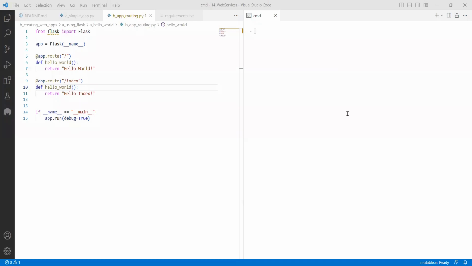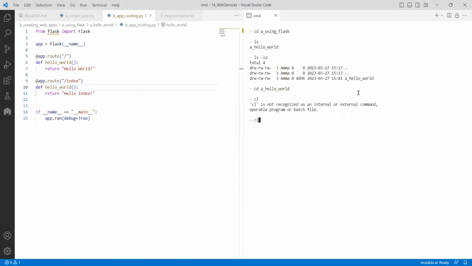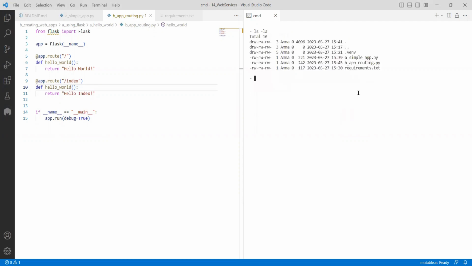Okay, so as we have seen, we are in the directory where we are. We need to go to the specific directory where we are working, the Flask application. In that, if I say ls -la, if there are hidden files, we cannot see them directly. If I am in this directory and do ls -la, you can see that -a is for hidden files. I told you the virtual environment has nothing to do with your main code. It is kind of an environment which is created. So that's the reason we have stored it with a dot.